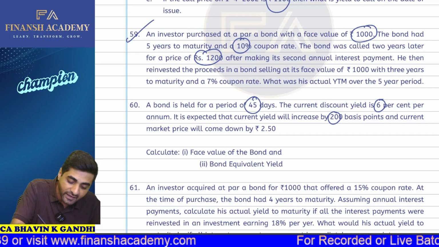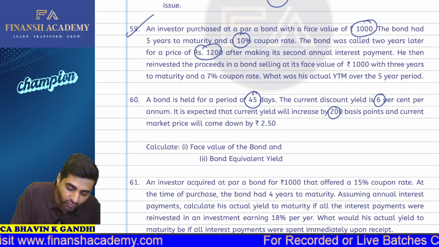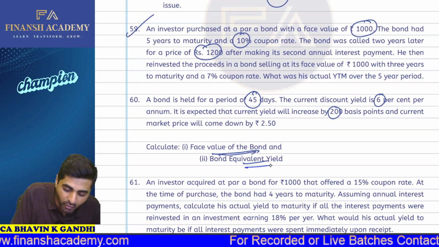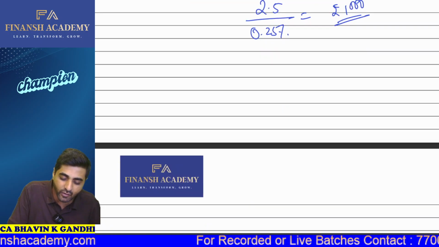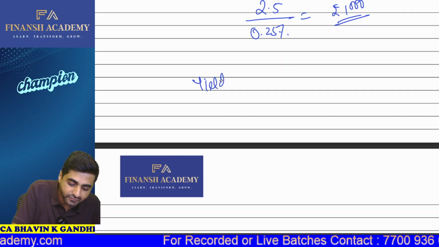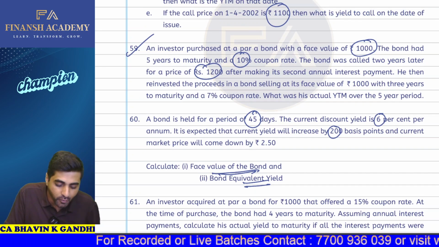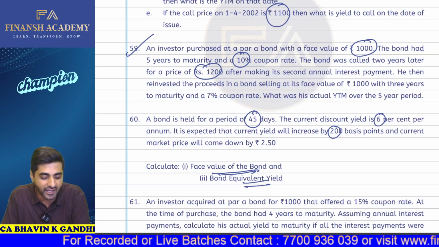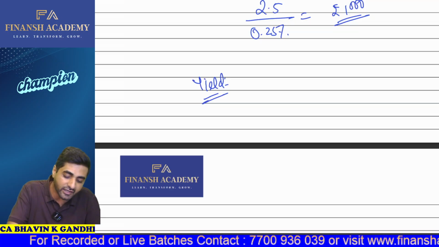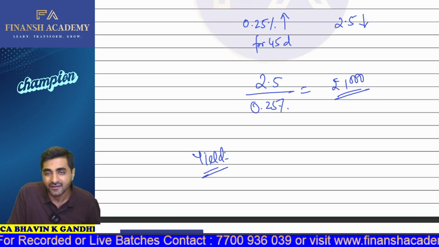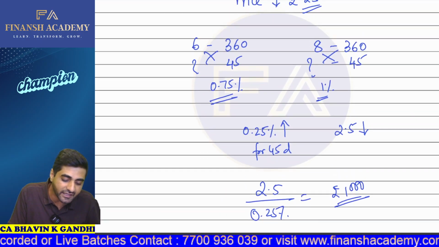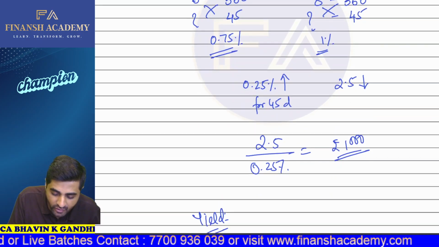Okay. And then they have told you this is the face value of the bond and asked for the bond equivalent yield. So we are required to calculate the yield of the bond. Now, in this particular case, is any coupon rate provided to you? The answer is no. So how will you calculate the bond equivalent yield? It's very easy. Your bond equivalent yield will be very close to 6% only.